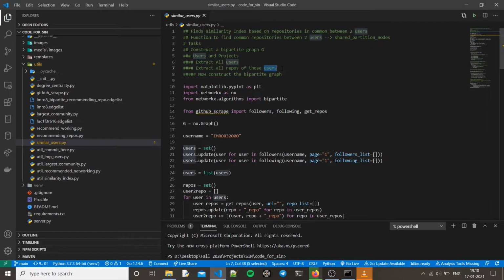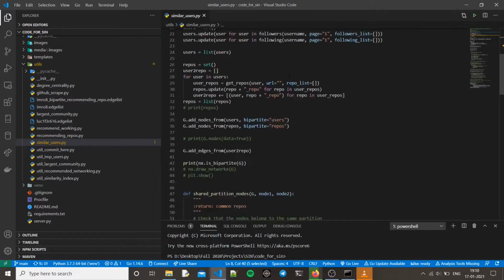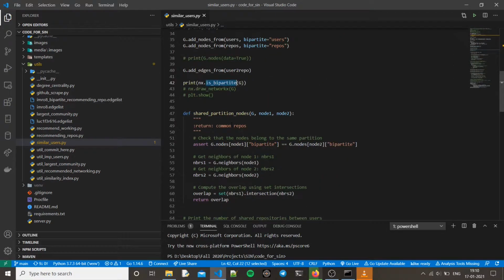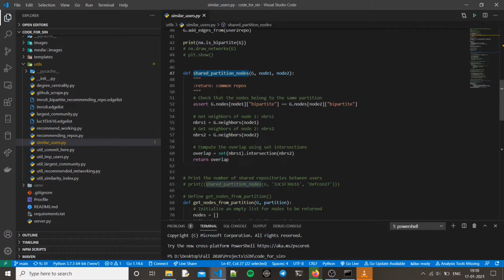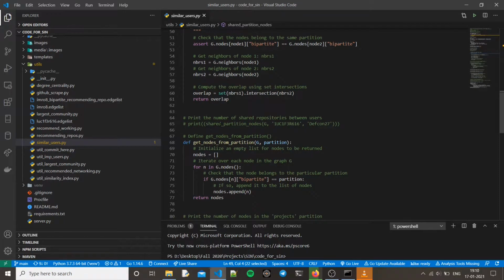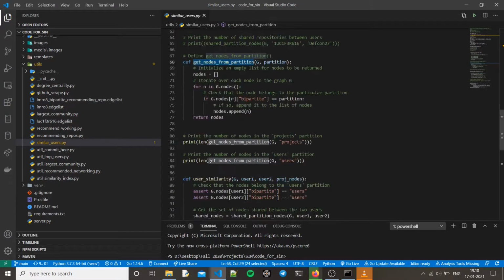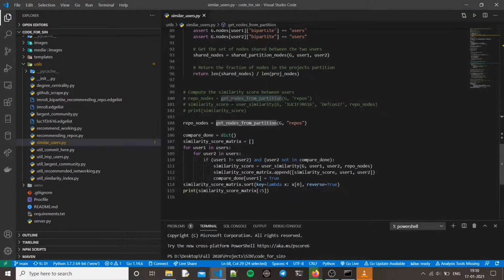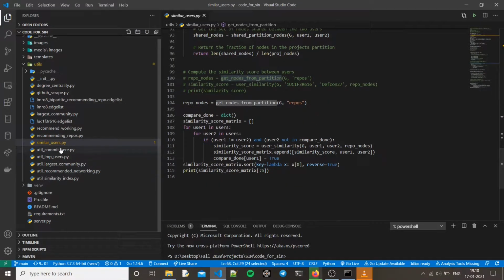How am I finding this? So finding similar users index based on, it just went away. Okay, so I'm finding similar users based on the similar repos and I guess a similar number of users that it's following.